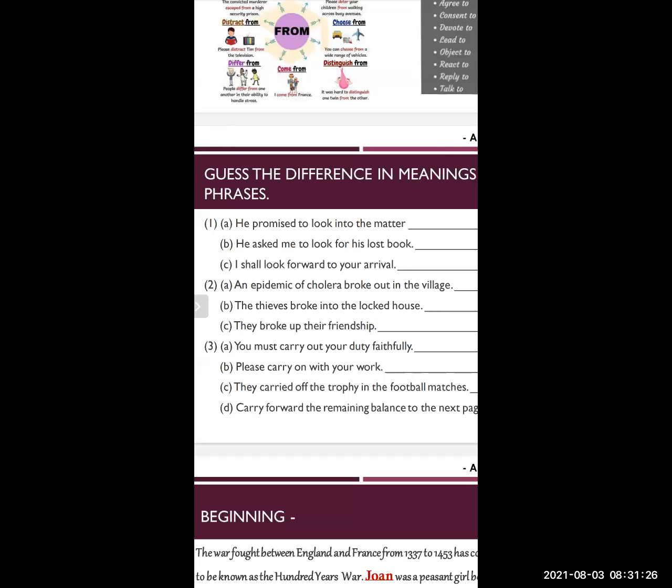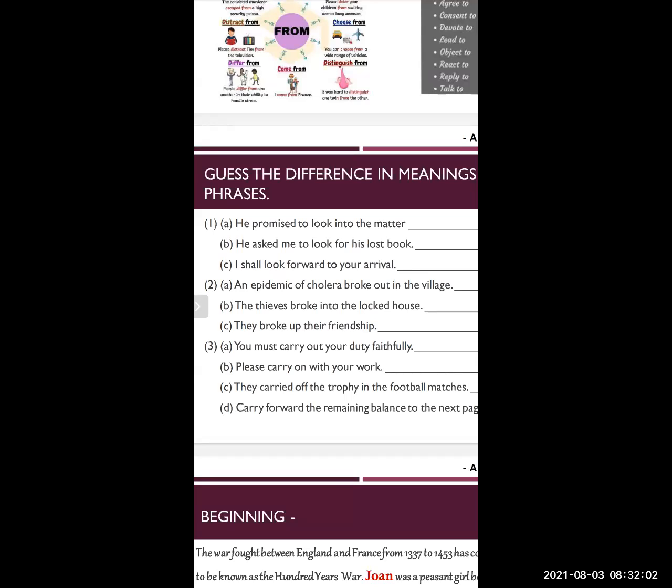The verb is not underlined here, but actually the verb is carry. And the phrases which are used: carry out, carry on, carried off, carry forward. These are the phrasal verbs used in the sentences. We'll see the meanings now.